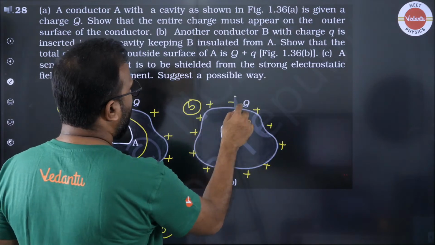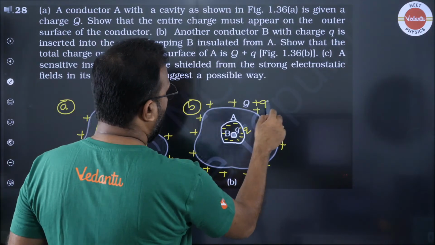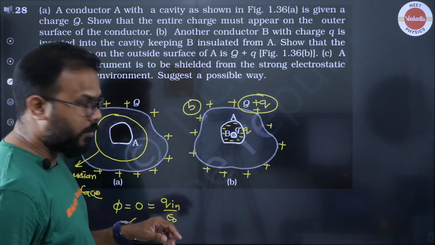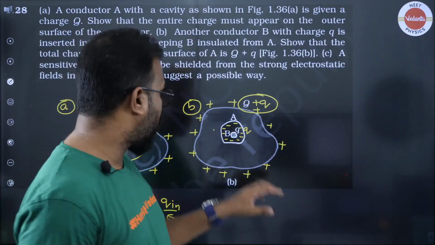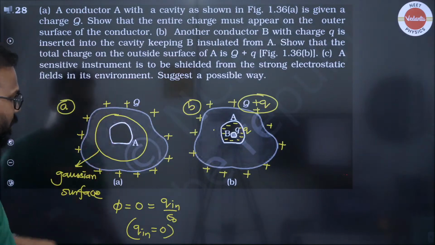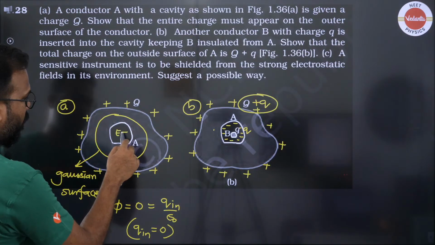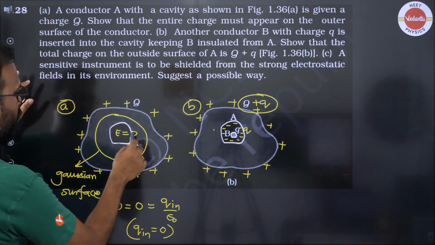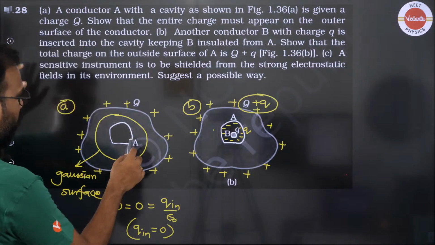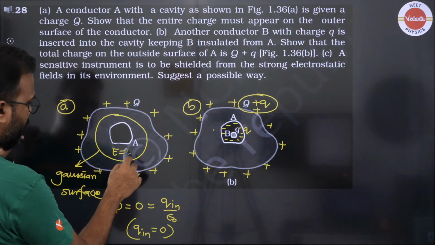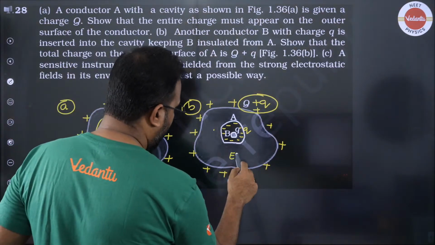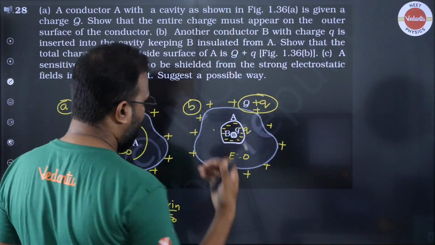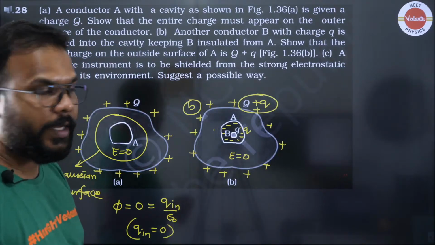That in a conductor, the net electric field inside is always 0. And that is what it tries to do. The electric field inside has to be 0 in the metal body. I'm talking about this region. The electric field has to be 0. Then only this happens. Here also the electric field has to be 0. So no flux should come out of the cavity, is what we are saying.